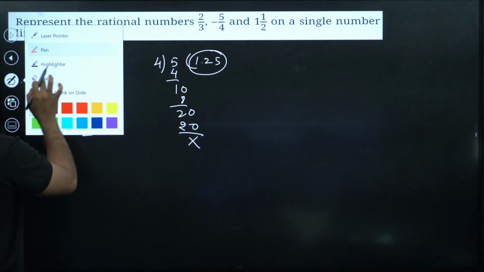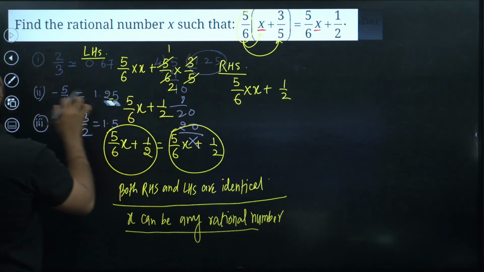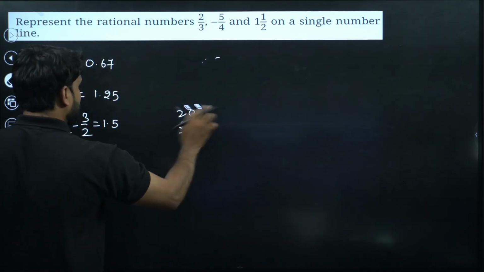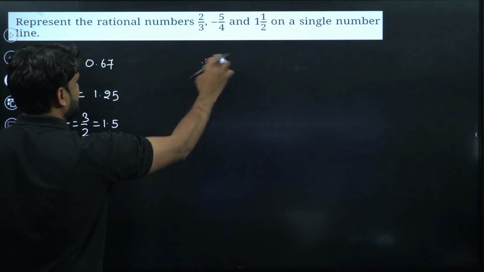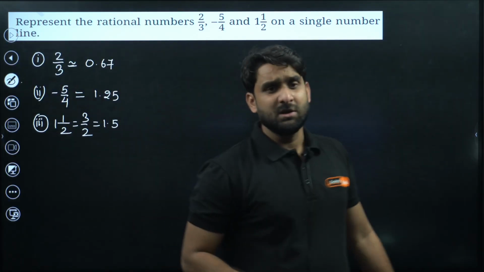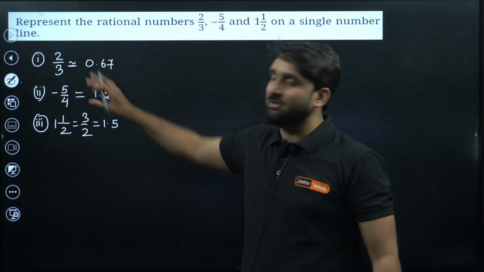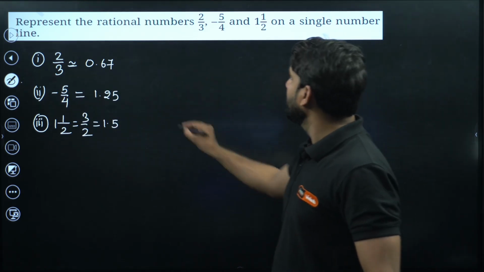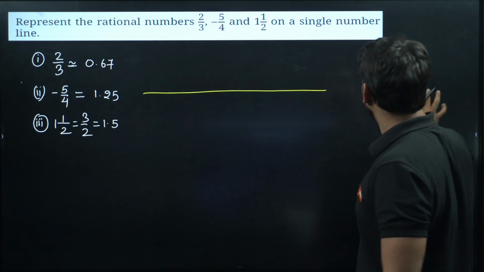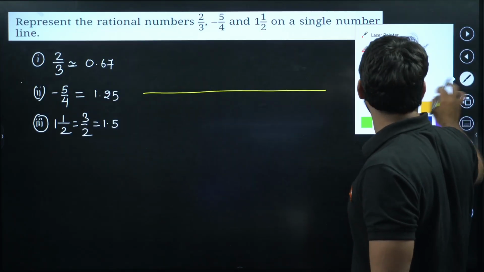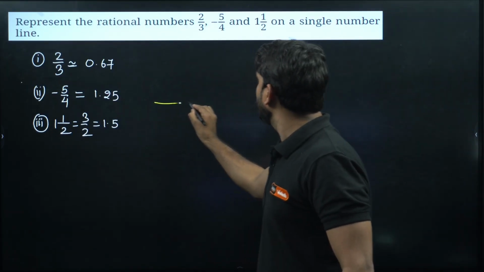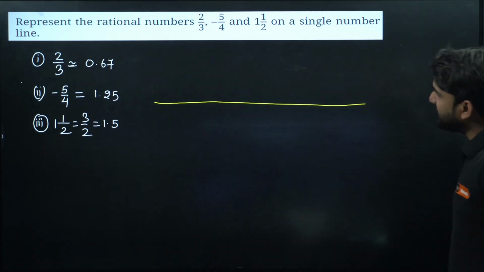You might be thinking, sir, why are you calculating the decimal expansion of all the rational numbers? Let me tell you, there is a small reason behind this. Why I have calculated the decimal values of all the rational numbers. Let me show you. So this is the number line that we required to draw. The line should be exactly straight. Okay, so this is the number line.